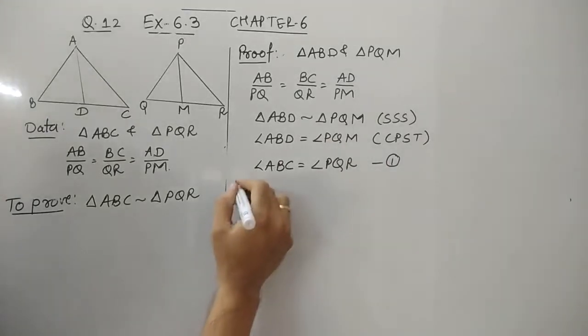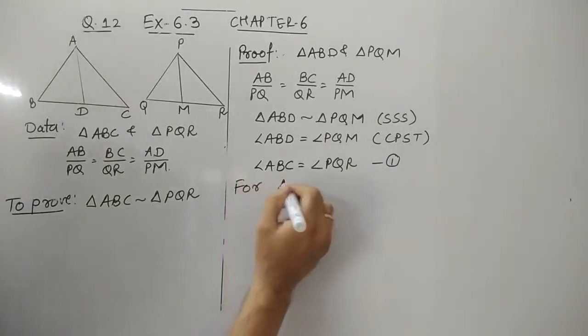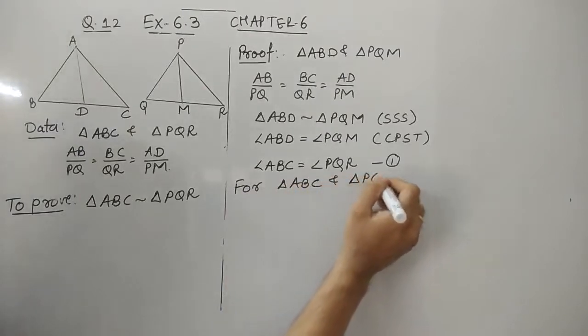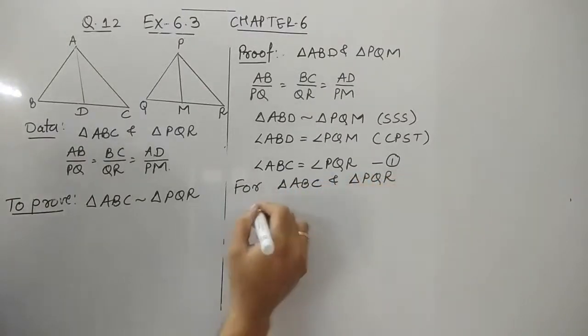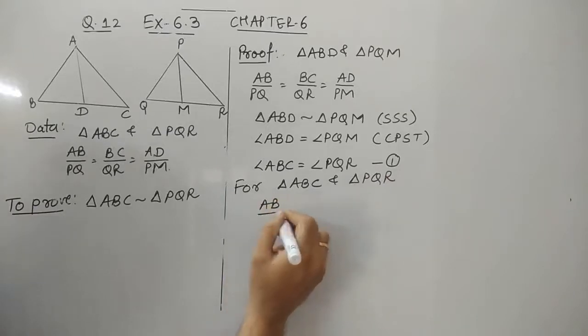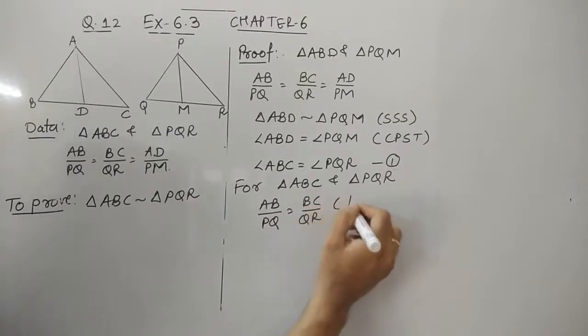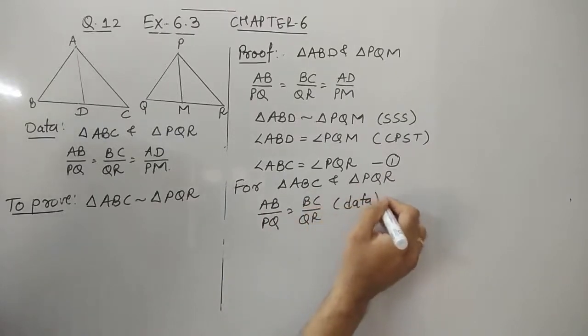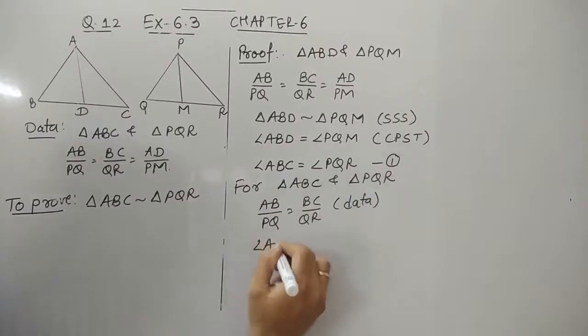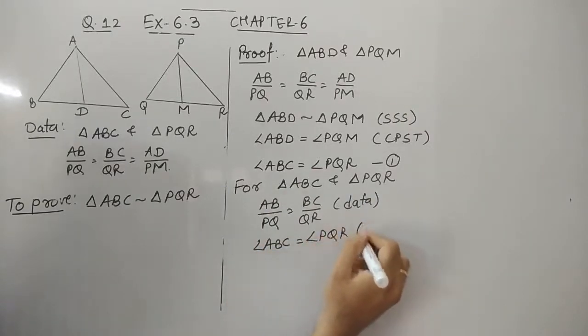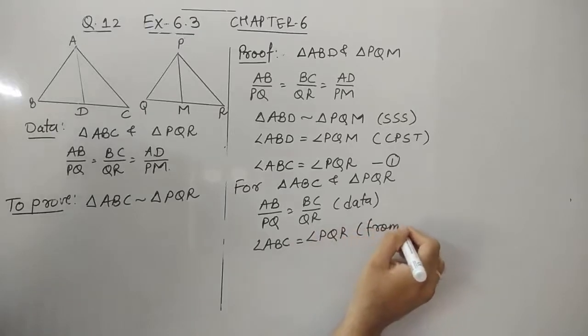Now for the similarity of the triangles which we require, that is ABC and PQR. The data is given: AB upon PQ is the same as BC upon QR. This is already given in the data. And from 1, we can write that angle ABC is the same as angle PQR. I have written this from equation 1.